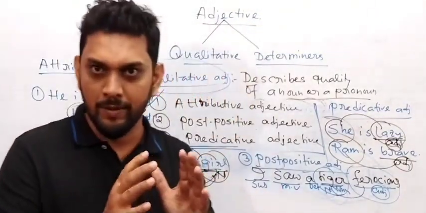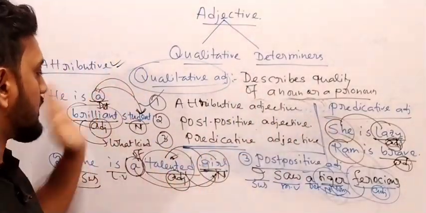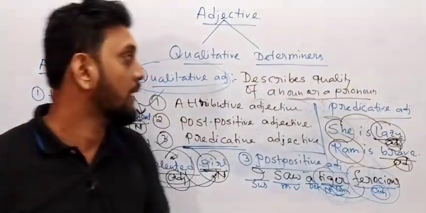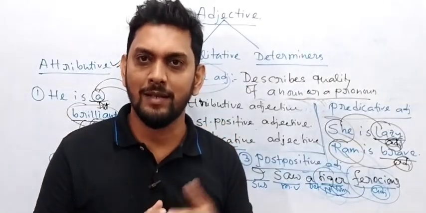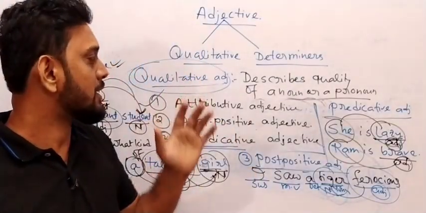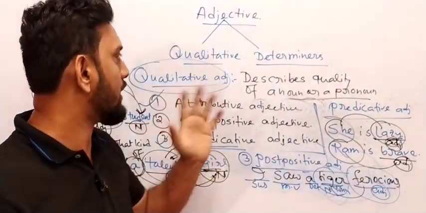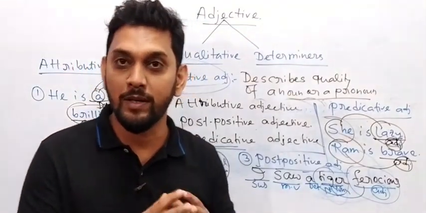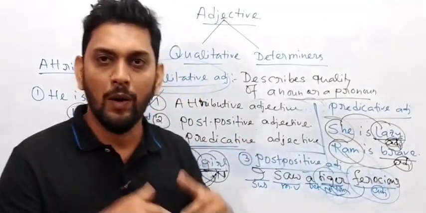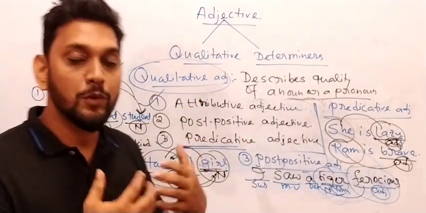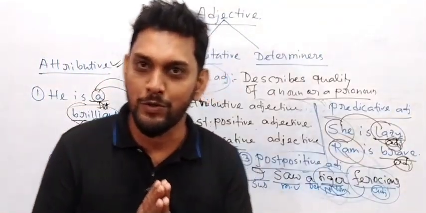So according to its position, it is divided into three parts. One is, yeah, very good, predicative adjective. Second one is attributive adjective, and third one is post positive adjective. And I have already defined the definitions and all those important things last class. So right now what I have said is that it is majorly divided into two types, qualitative adjective and determiners. So today we have started from where? Qualitative adjective. I already defined what qualitative adjectives are by setting some examples over here. I already told you how to define qualitative adjective, and also that according to its position it is divided into three parts. I hope all of you understood this concept.